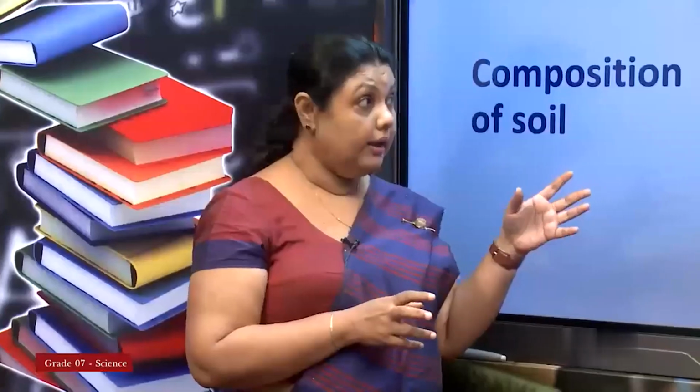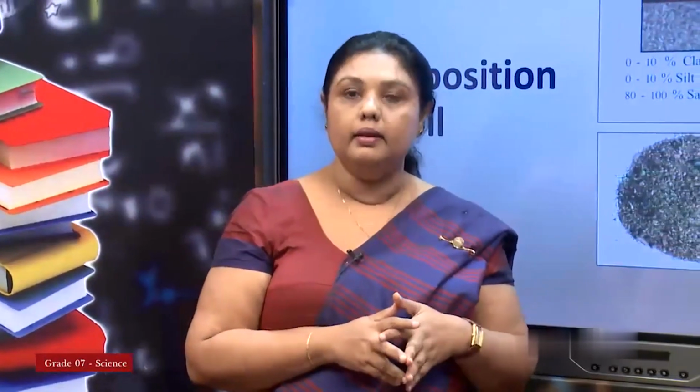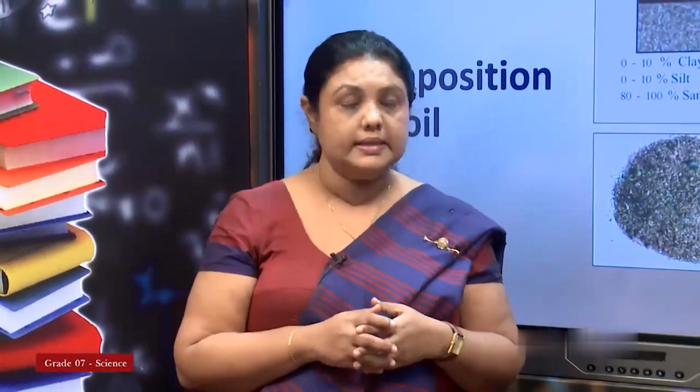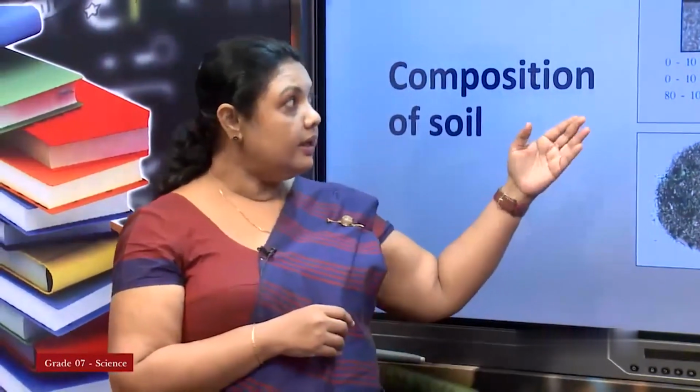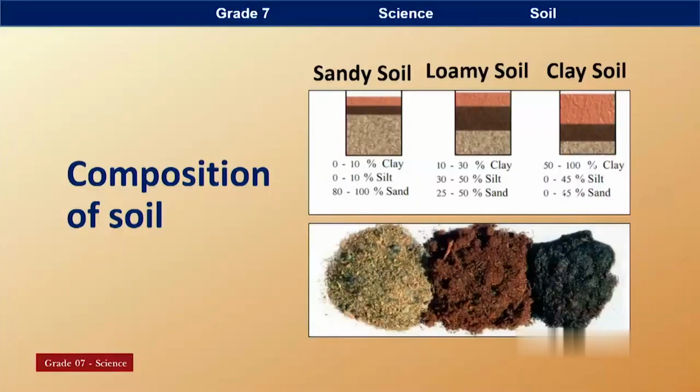Therefore, soil, this sandy soil, loamy soil and clay soil as well, are made out of these three basically. That is clay, you can see the composition. When you take sandy soil, sand is more, the other two are less. In loamy soil, sand is less, but silt is also there with that.